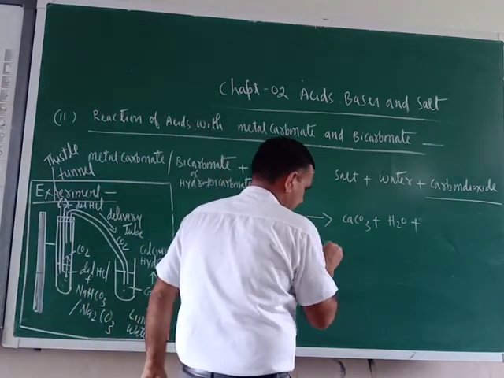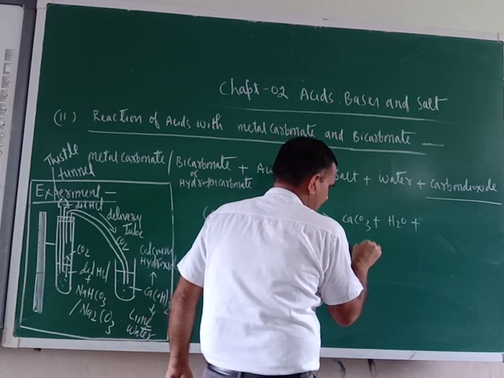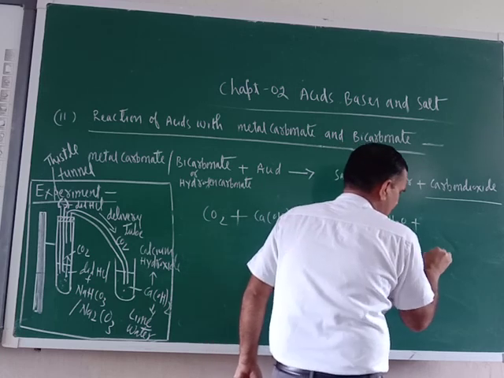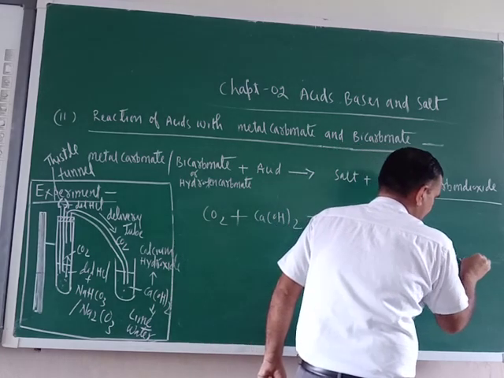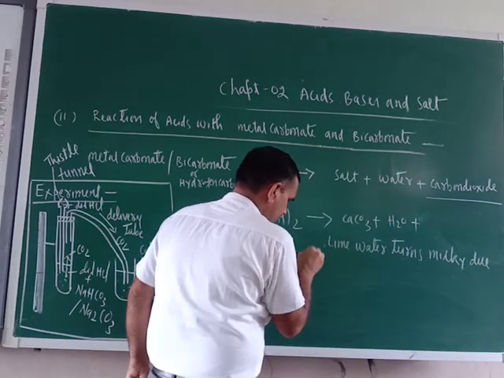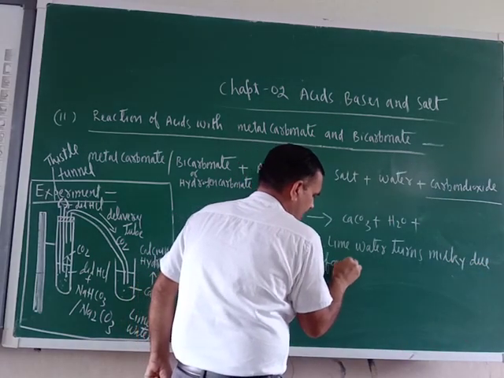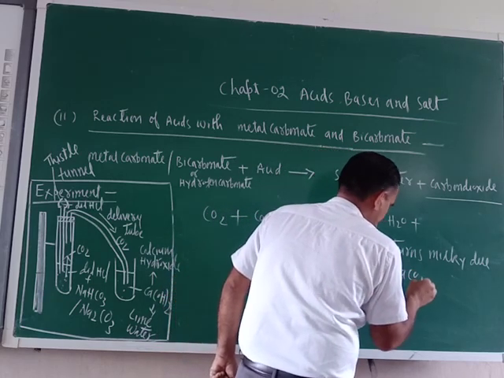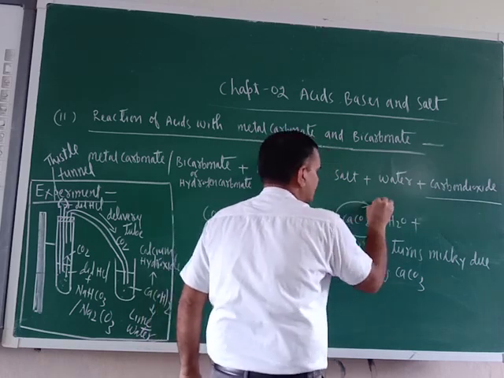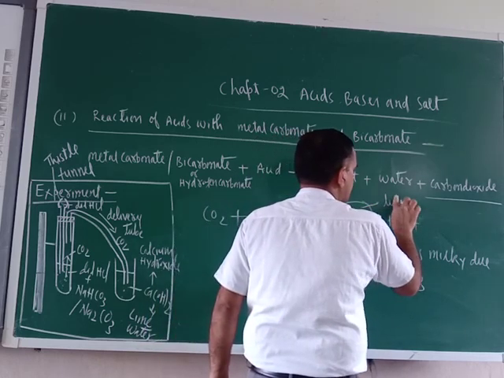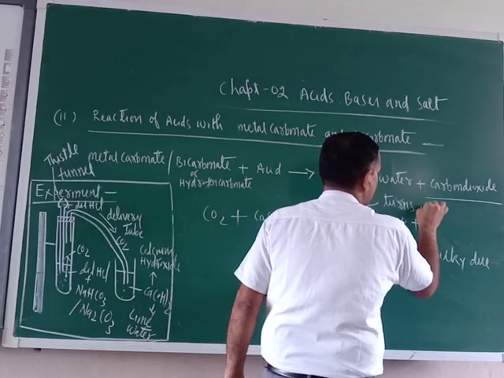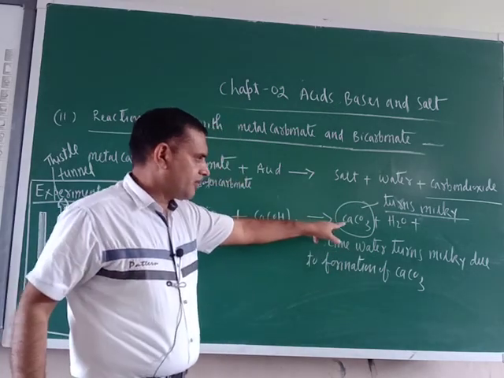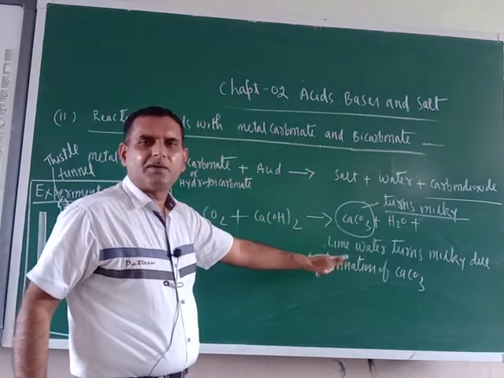So just see, lime water turns milky due to the formation of calcium carbonate. Okay, this is what turns lime water milky. Due to the formation of calcium carbonate, lime water turns milky.